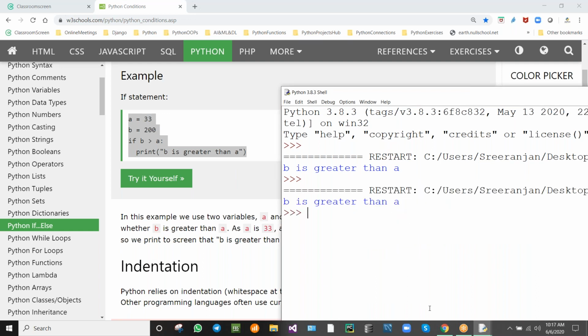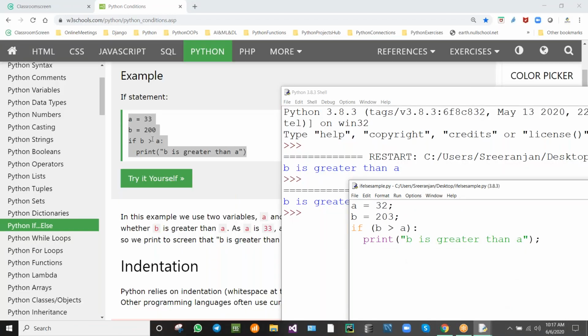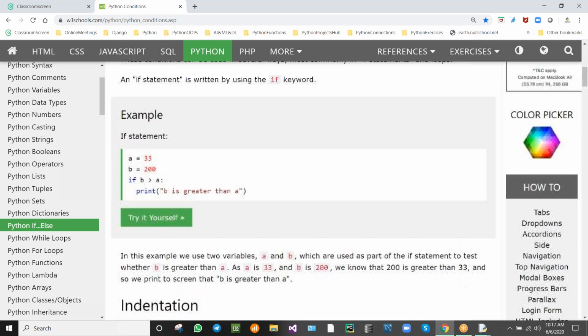Is there any change in the output? No. So we can write like this or like this. It doesn't matter. We can put the brackets in the conditions and we can put the terminating semicolon also. No problem.